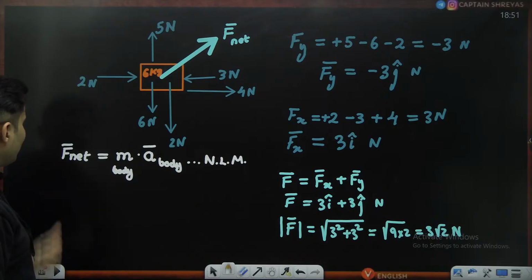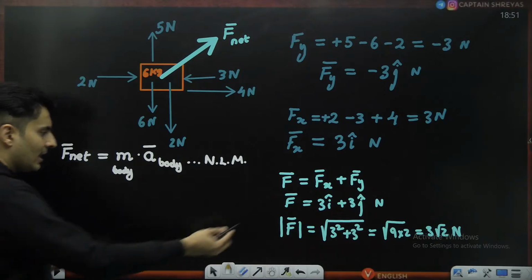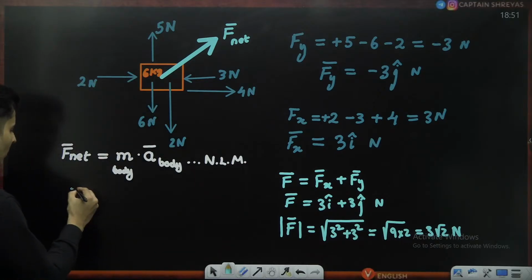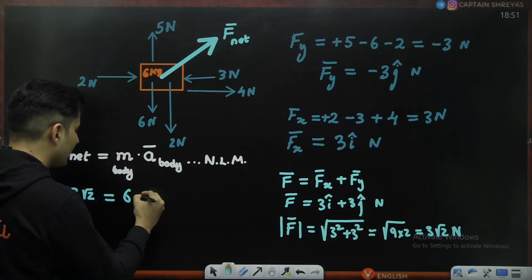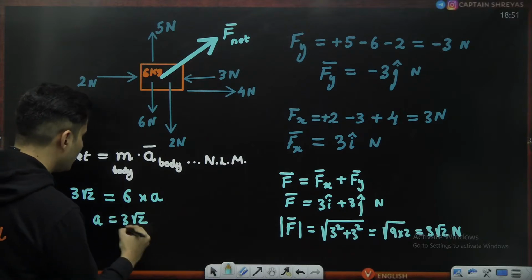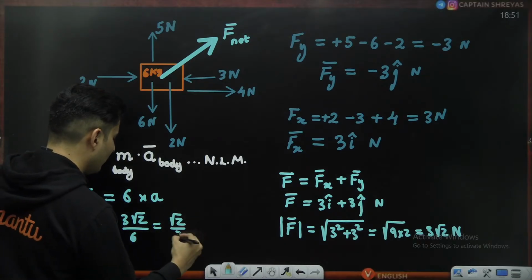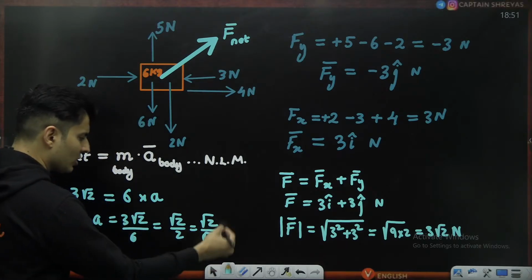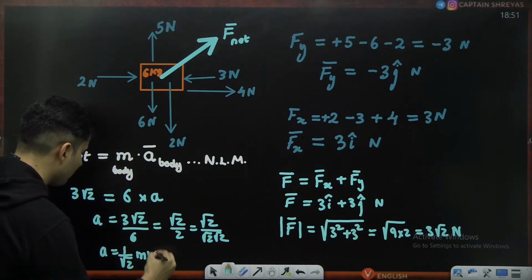So coming back, do I know the net force to find the acceleration of the body? Yes, I just figured it out. The net force was nothing but 3 root 2 Newton. Do I know the mass of the body? Yes. Can I find the acceleration of the body? Of course, why not? So 3 root 2 divided by 6, which is 3 by 6 is 1 by 2. So this will be root 2 divided by 2, which is root 2 divided by root 2 into root 2, because 2 is root 2 square. So root 2 cancels. So a will be 1 by root 2 meters per second square.